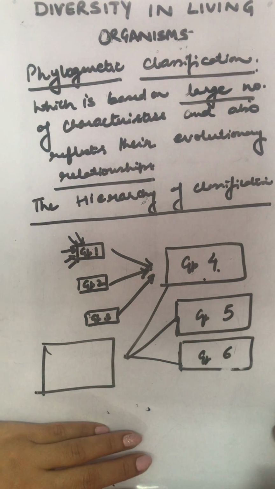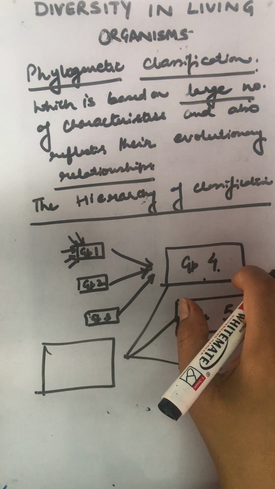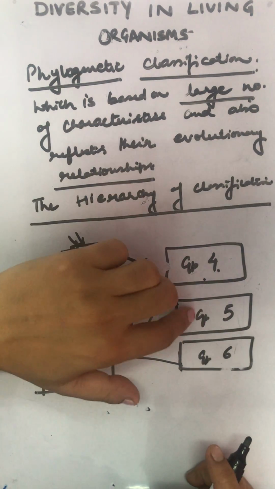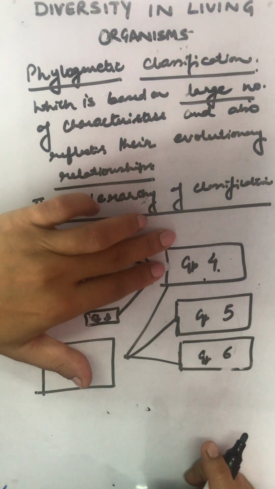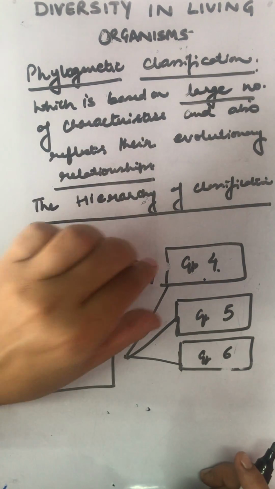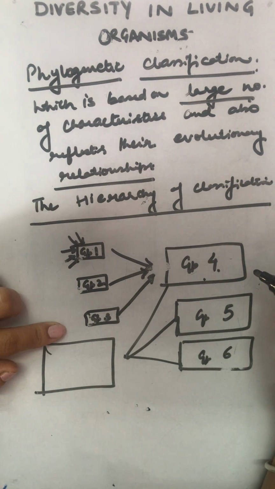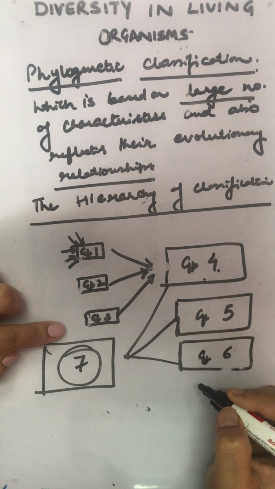And the various group levels or ranks in classification, we call them categories. Alright. And each category has a specific name. Here we are saying group 1, group 2, group 3, group 4, group 5, group 6. 1, 2, 3 can equally assemble in 4 because of their similarities. Same way 4, 5 and 6 could be in 7 because of their similarities.